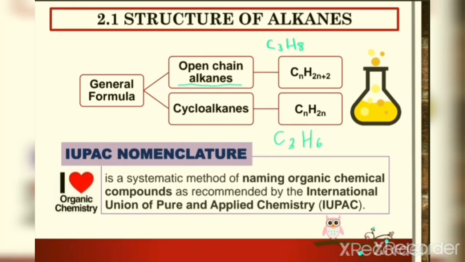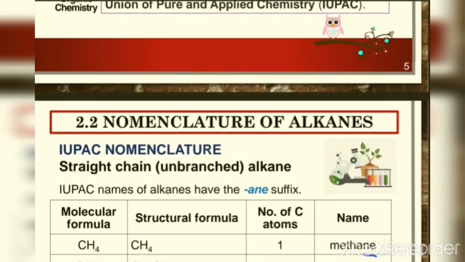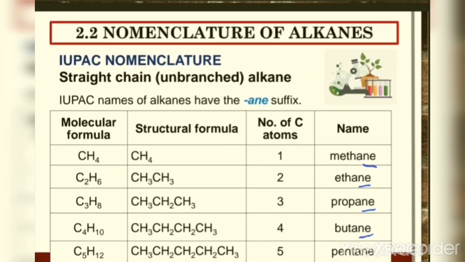Then we will go to naming the structure of alkanes. We name the structure of alkanes according to IUPAC, that is the International Union of Pure and Applied Chemistry. Before we go to the more complex alkanes, here are the IUPAC names of alkanes. Alkanes have the suffix A-N-E.